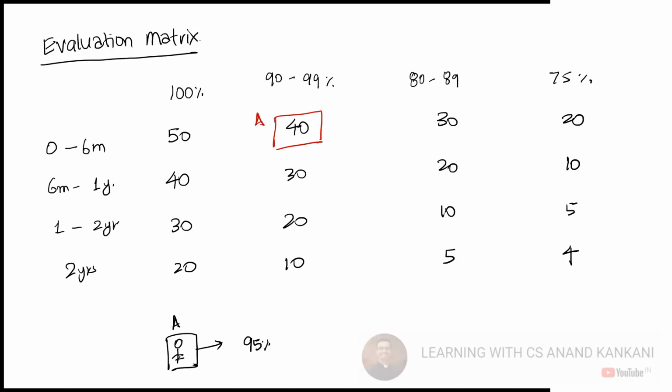Then I say there is another resolution applicant who says that I'm ready to pay 100%, but I'll pay within a period of 2 years. So we'll say, okay, so this is plan B. Then there is another person C who says that I will pay within 1 year, and within 1 year I'll pay 100%. So we'll say, okay, this is C. Then there is another who says that I am ready to pay 75% of the amount instantly. So we'll say, okay, this is plan D. Right. So this way the resolution plans will be ranked.